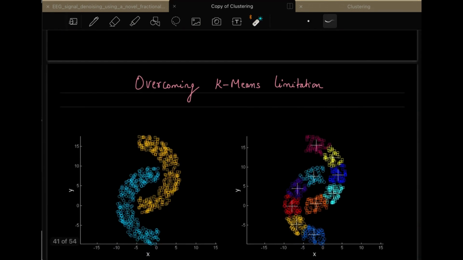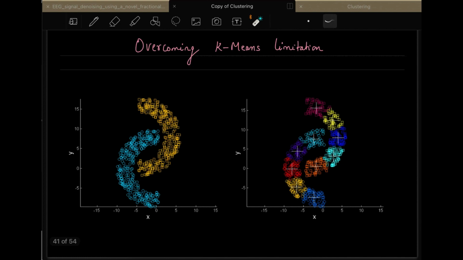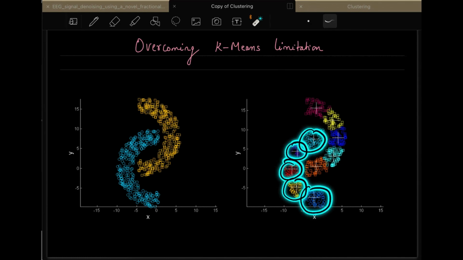Similarly here, you can see how over-clustering produces small clusters like this, and then you have to find a way to cluster these as a single cluster. So this is one way, but it's not complete. You have to find a way of joining these small clusters belonging to the same group.